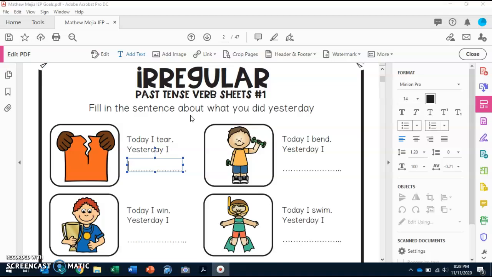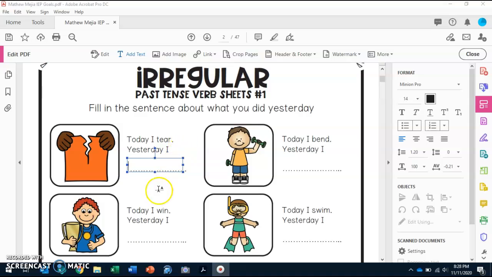So this is the worksheet we're going to be working on, and in the worksheet we are just going to be filling out the sentence on how we did it yesterday. So it's telling us what they did today. We will write a complete sentence about it in the past. So example number 1. Today I tear.